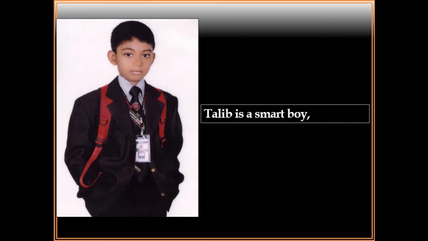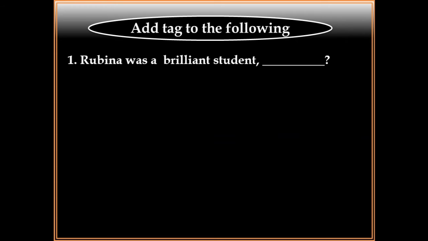Talib is a smart boy, so it will be isn't he? Because Talib is a masculine gender. Now add tag to the following. Rubina was a brilliant student. Rubina is feminine gender, so it will be she.